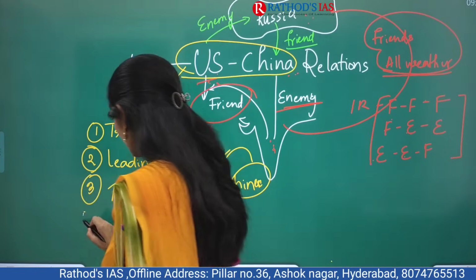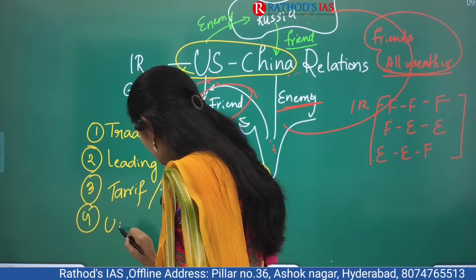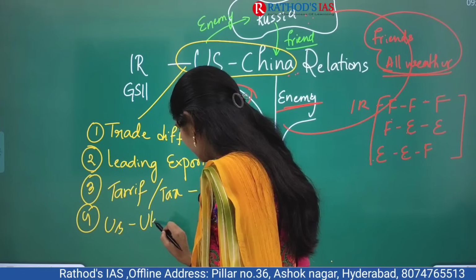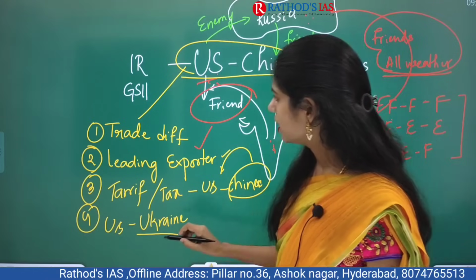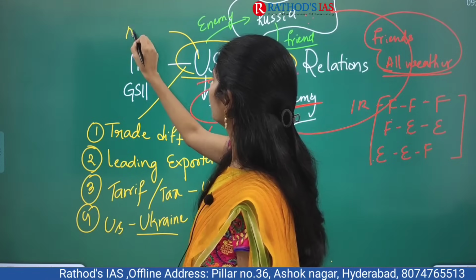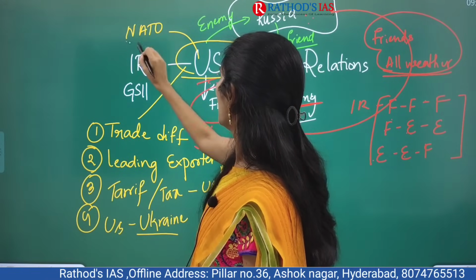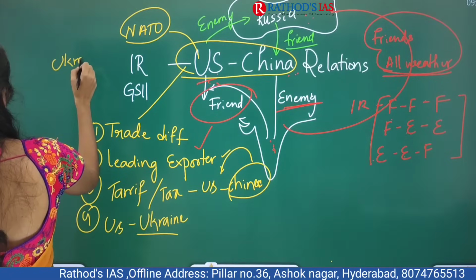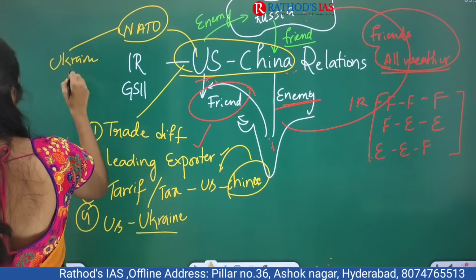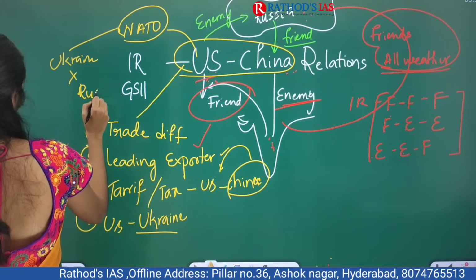And the next one here is the US, which started supporting Ukraine. Right? So the US is head of NATO, and Ukraine approached to join this NATO. It is not accepted by Russia, right?